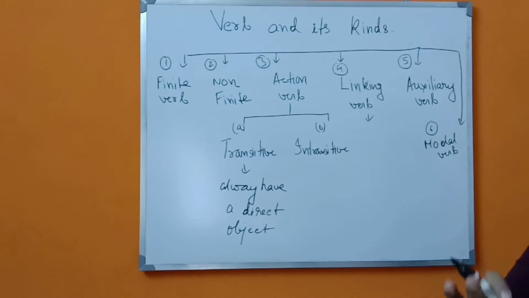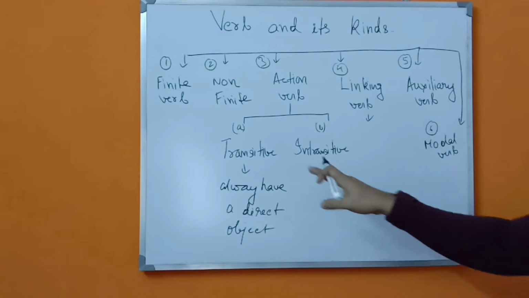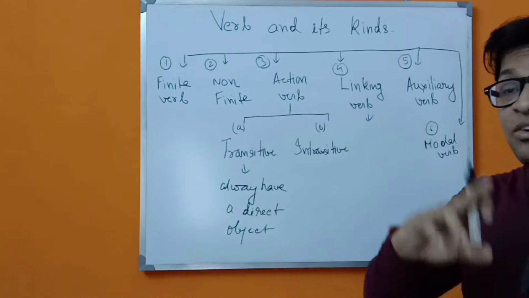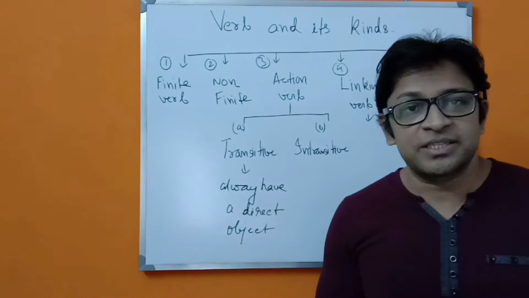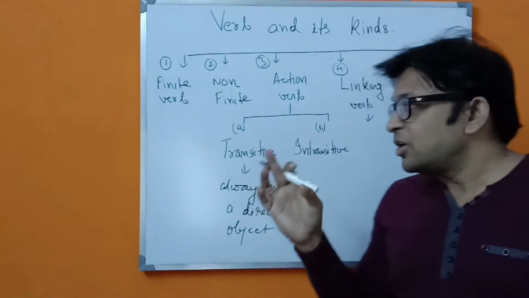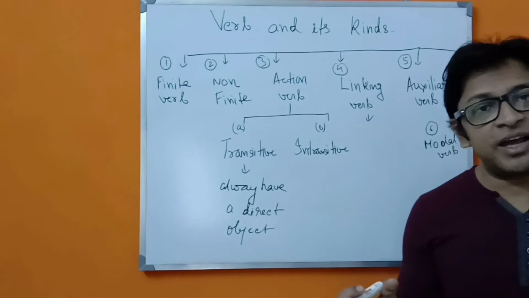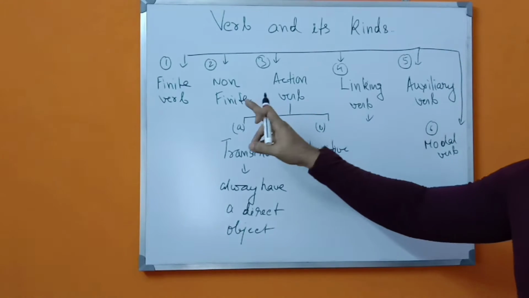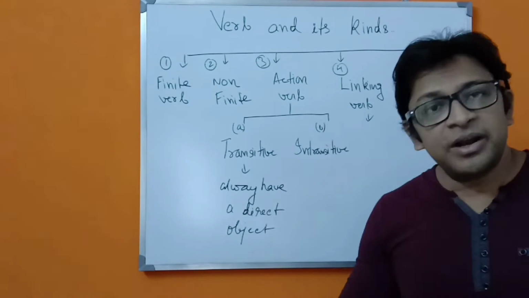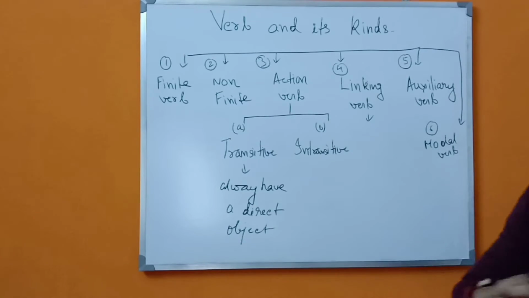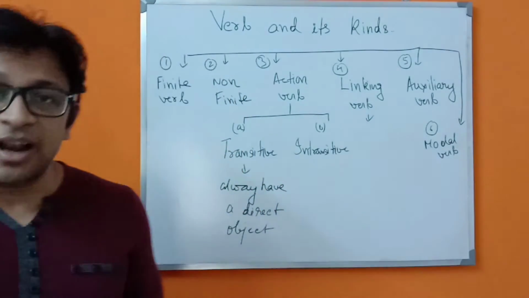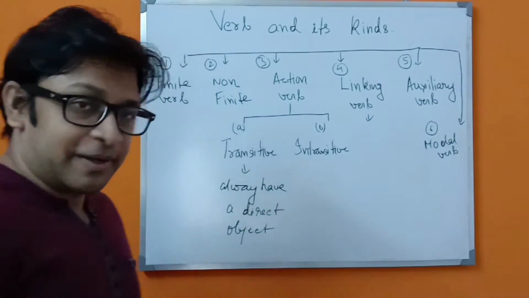A linking verb connects the subject with the complement. Action verb, there are two types: transitive and intransitive. For a transitive verb, the subject will always act on a direct object. That means, he is washing his car. So the subject is directly working on an object, that is the car. Intransitive does not act on a direct object. Finite and non-finite: a finite verb acts according to the number and person of the subject. A non-finite verb does not act like that, like a verb. Rather, it acts as a noun or an adjective, something like that. So these are the things.